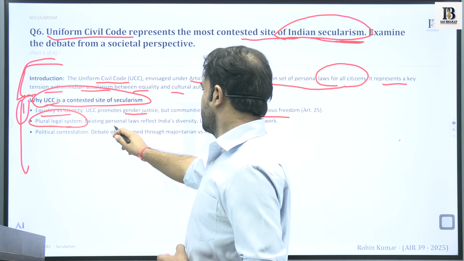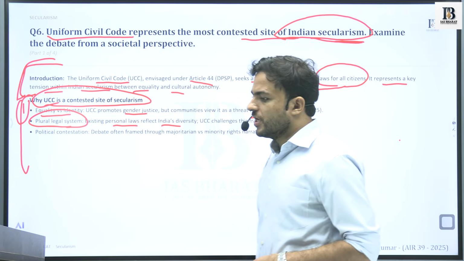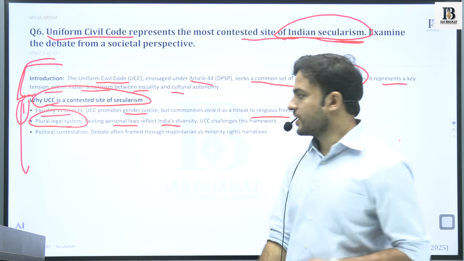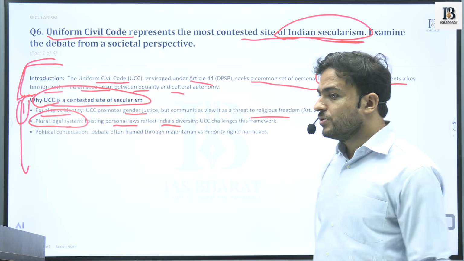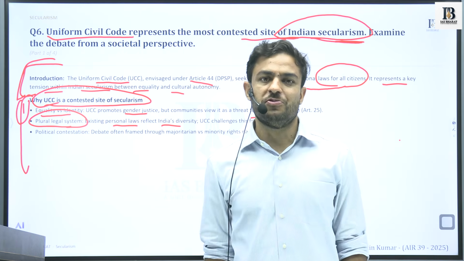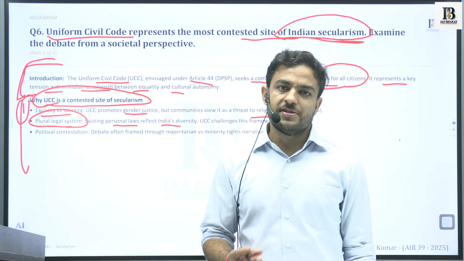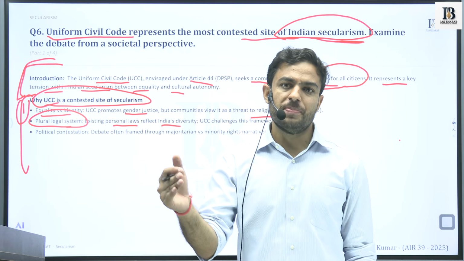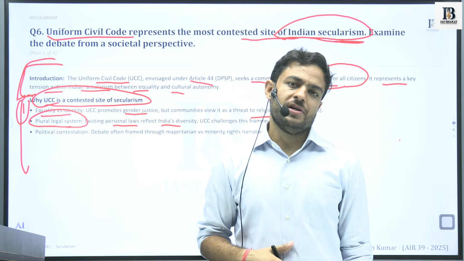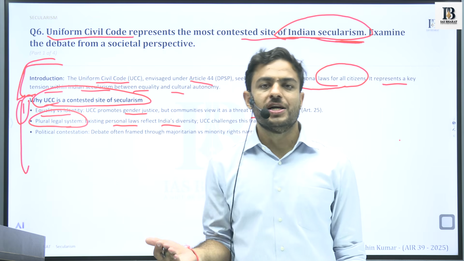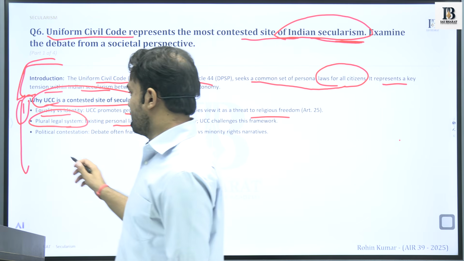They have their own personal laws, which indicate the diversity that exists in the country. UCC basically challenges this framework, and it is as a result of this challenge put up before these religious communities that they perceive it as a challenge against their identities.